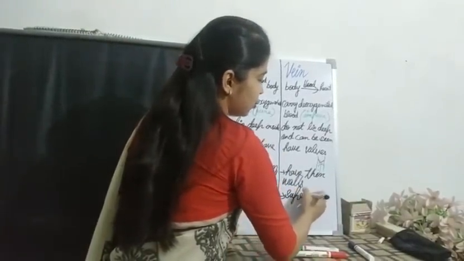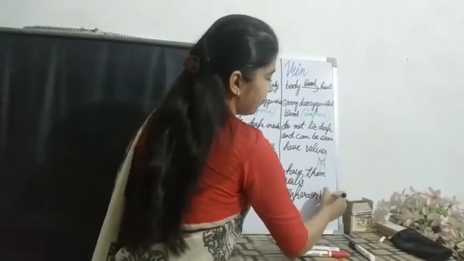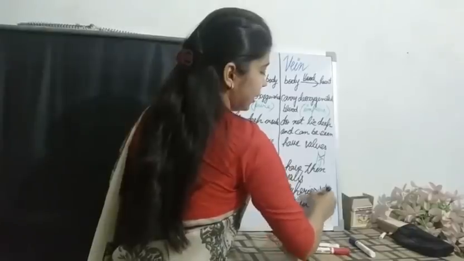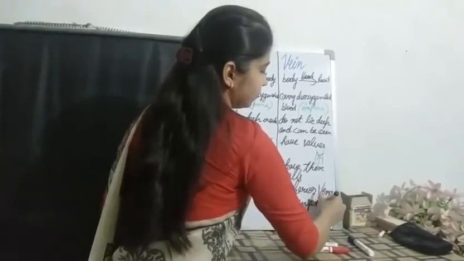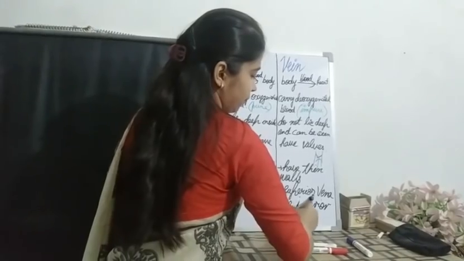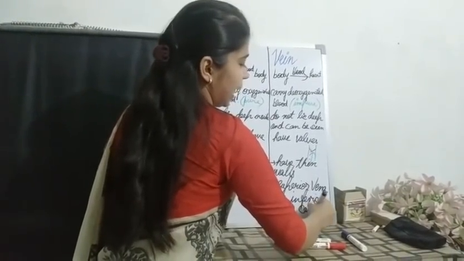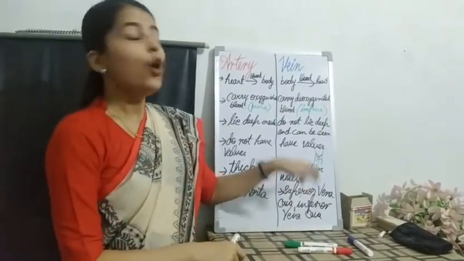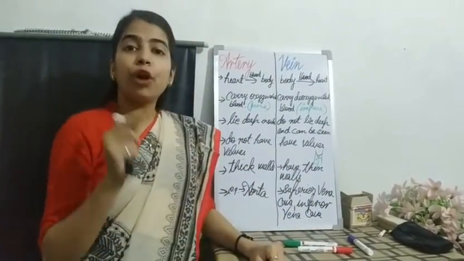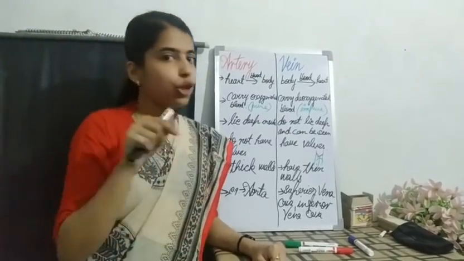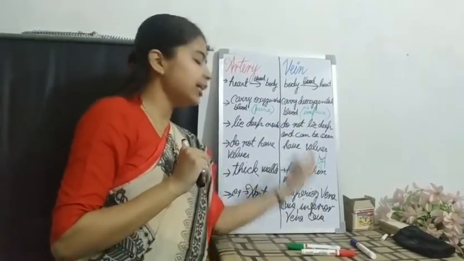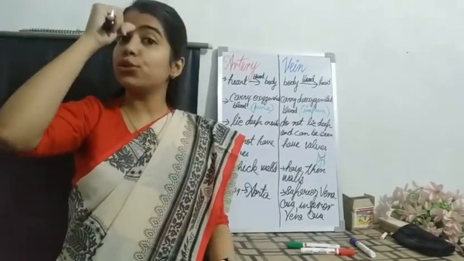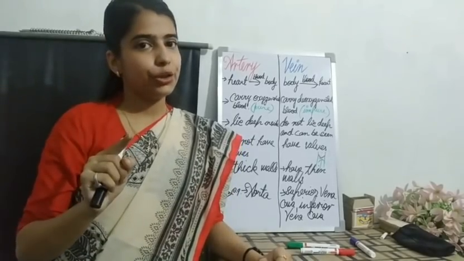Yes, superior vena cava and inferior vena cava. Your superior vena cava will carry the blood from your upper body parts to your heart, while inferior vena cava will carry the blood from your lower body parts to your heart. Is it clear to you all?